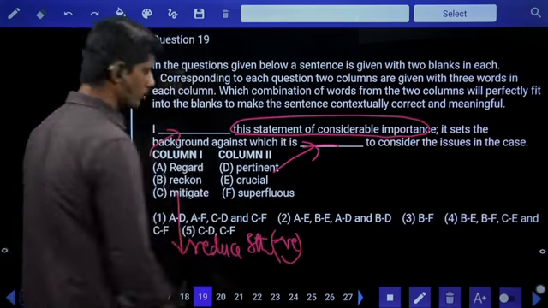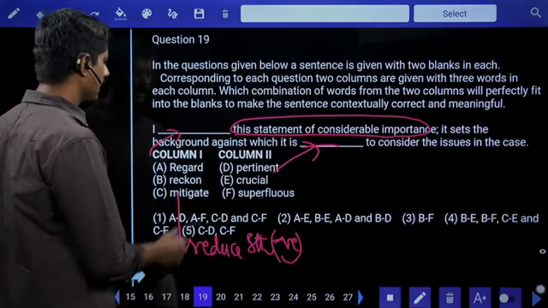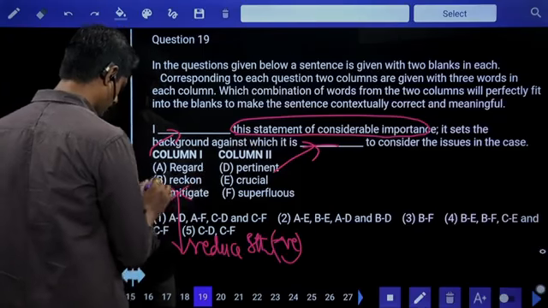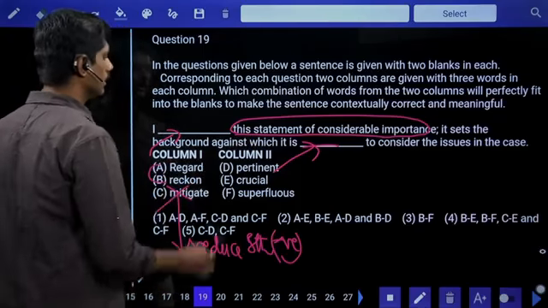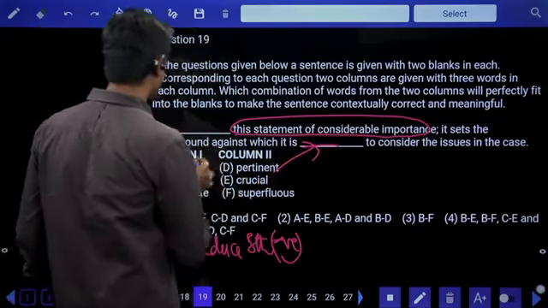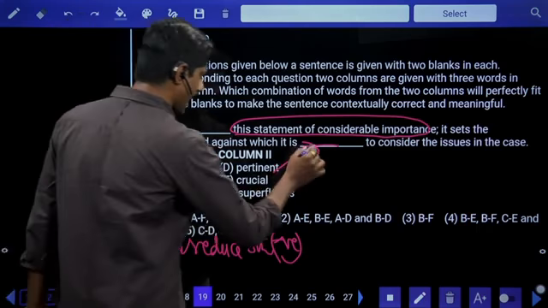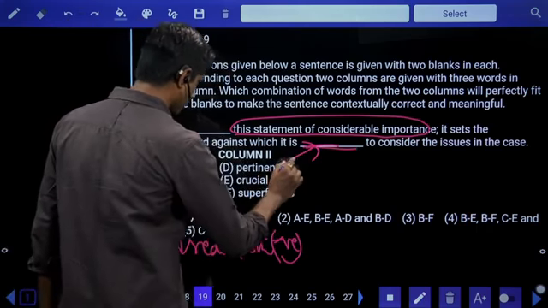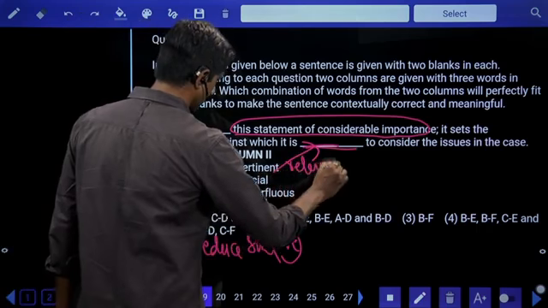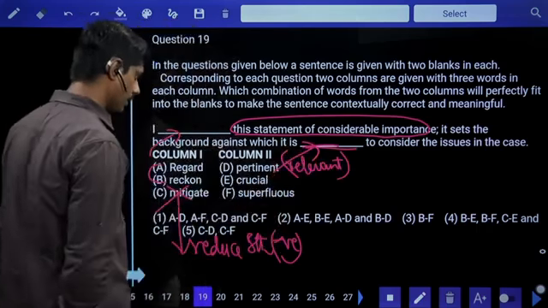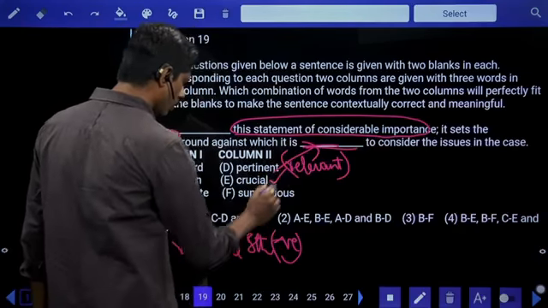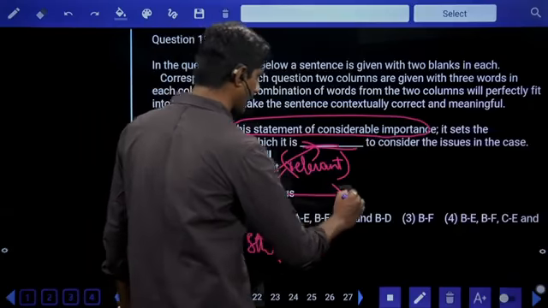A negative thing should be reduced. That is called mitigate. I mitigate the statement? We cannot mitigate the statement. A, B possibility is there. Second blank. It sets the background against which it is dash to consider. Pertinent. Pertinent means relevant. It is relevant to consider, yes. It is crucial to consider, yes. Superfluous. Superfluous means unnecessary.